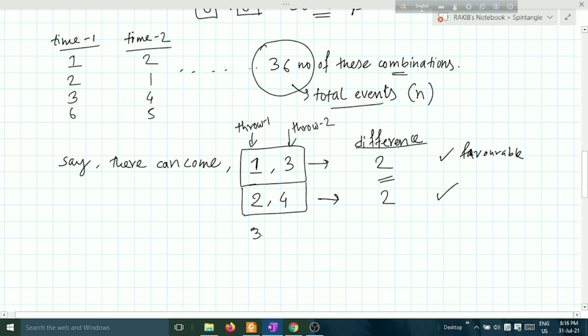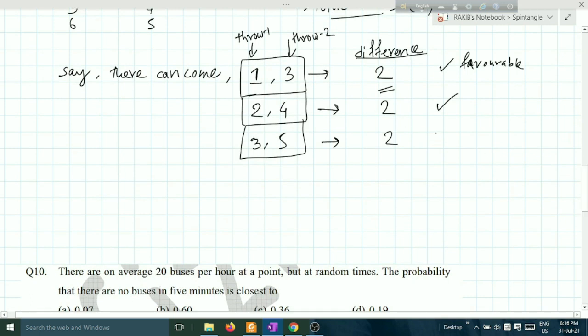Then what will be favorable? 3 5 will be favorable, because the positive difference between these two is 2. And 4 6 will be a favorable event. Okay, 4 6 means 2.